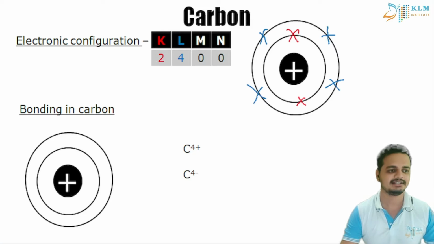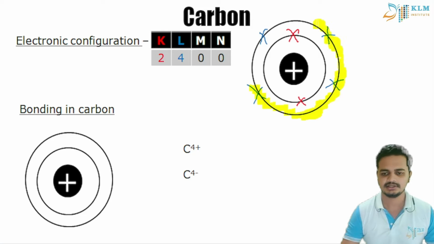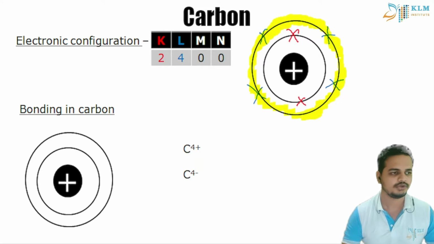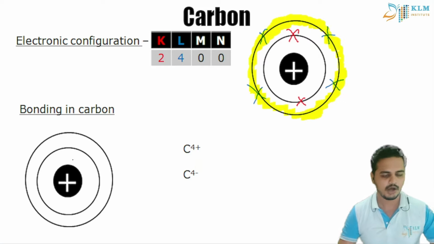Valence shell is the outermost shell. Here, whatever you can see, the outermost orbit or shell which is present, it is called the valence orbit or valence shell. So in valence shell, carbon has 4 electrons, and also it needs 4 electrons to complete its octet nature. So let us draw again how to understand the bonding in carbon.